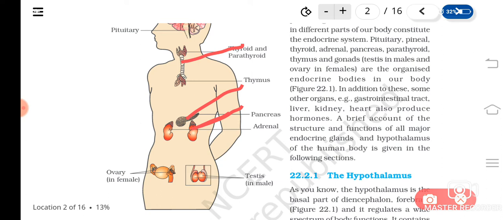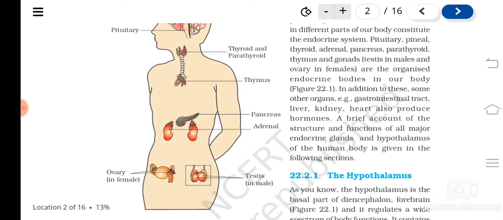But a part of the pancreas also shows some endocrine activity, which we will study later. Then the thymus gland near this region, the parathyroid, then the testis in males and the ovary in females. So these are the major endocrine glands.